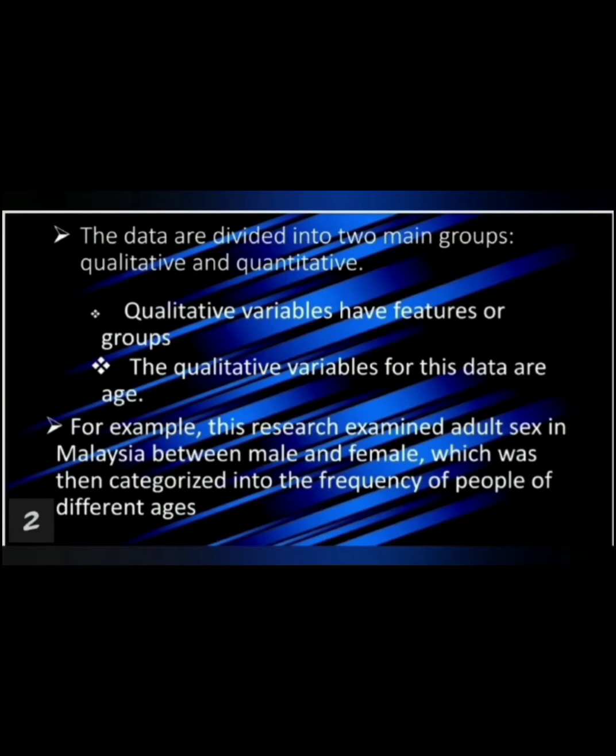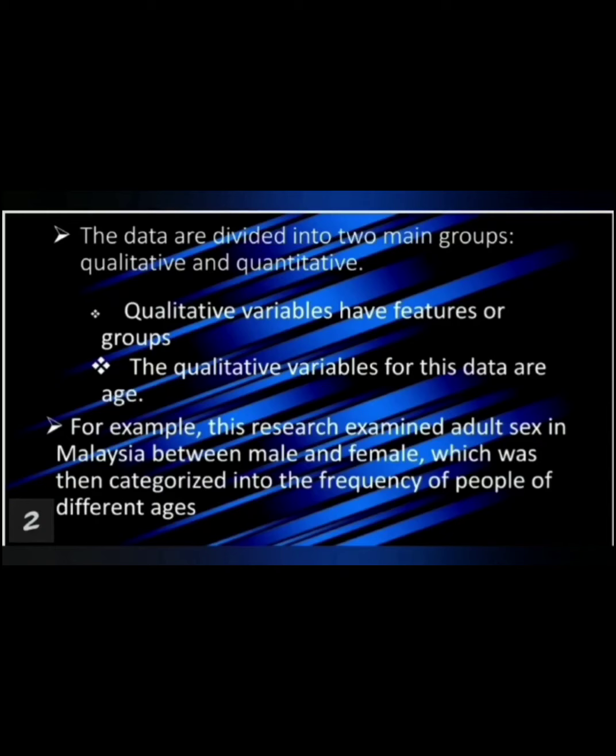The data are divided into 2 main groups, which are qualitative and quantitative. Qualitative variables have a feature or groups. Besides, the qualitative variable of this data is age. Quantitative variables have numerical values such as measures. We can apply mathematical functions to these results. For this collection of information, the quantitative variable is frequency, indicating the total number of drug addicts. The quantitative variable, the frequency, is also recognized as a discrete variable.